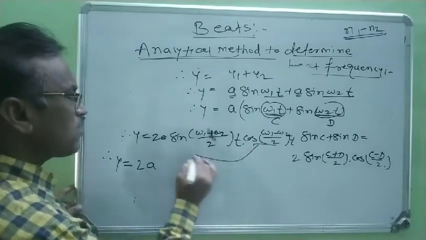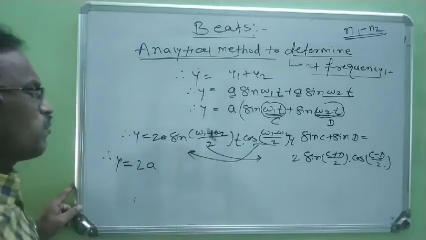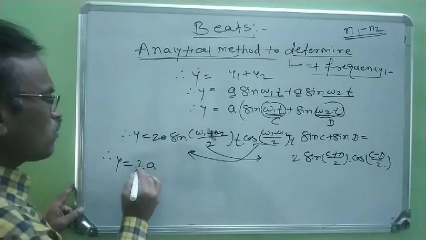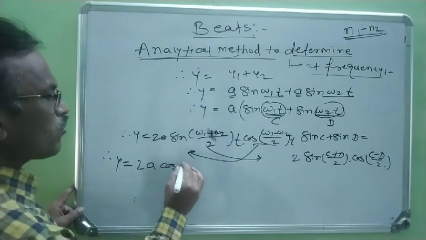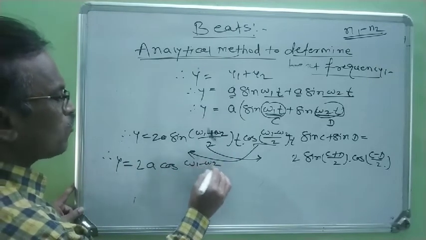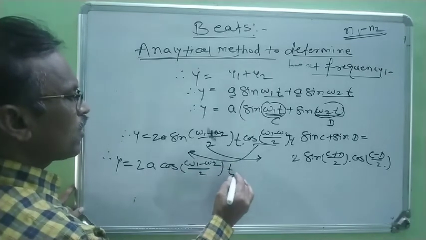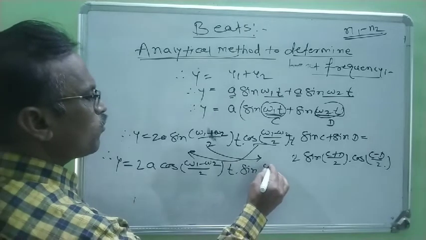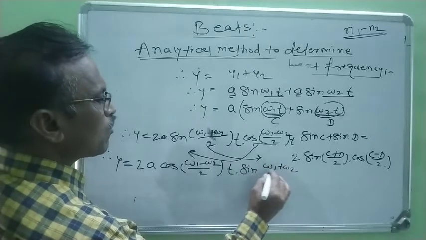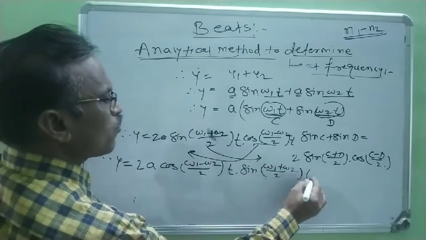Now rearranging these terms, y is equal to 2a cos of ((omega 1 minus omega 2) by 2) into t, into sine of ((omega 1 plus omega 2) by 2) into t.